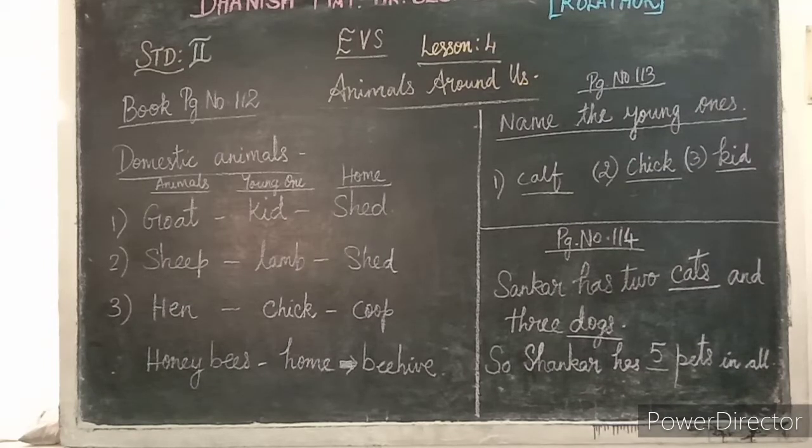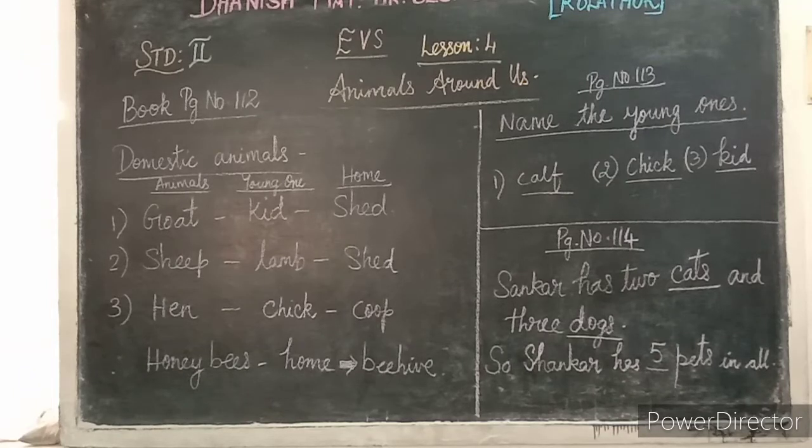Okay. Chiku thanked the elephant and flew out of the forest. Animal facts. The snail is the slowest animal in the world. You have seen this snail. See this book page number 115 and see this snail. It will move very slowly. Great. So next one is giraffe. That is the tallest animal. Cheetah is the fastest animal. It runs like anything, you know. So fastest animal is cheetah, tallest animal is giraffe, and slowest animal is snail.